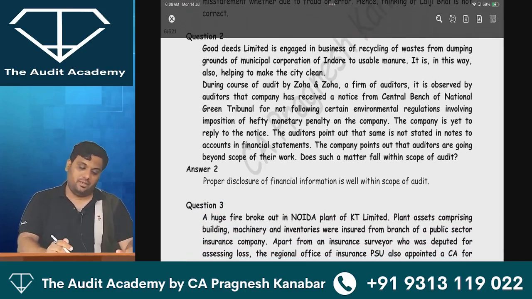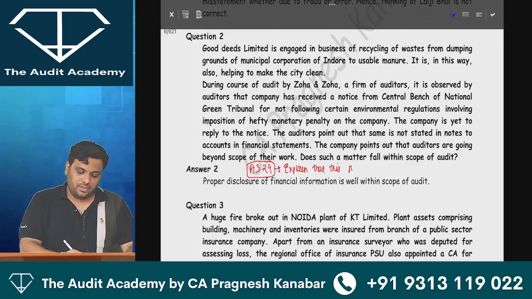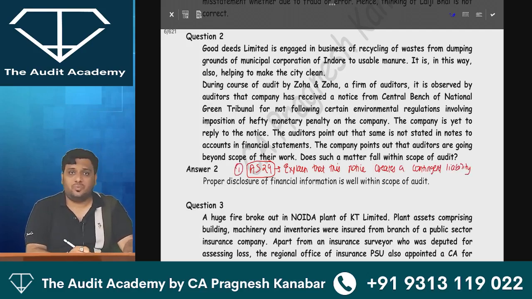All right, so what we can do is, first write down the reference of AS 29. You need to explain that this notice creates a contingent liability. This should be your first point.